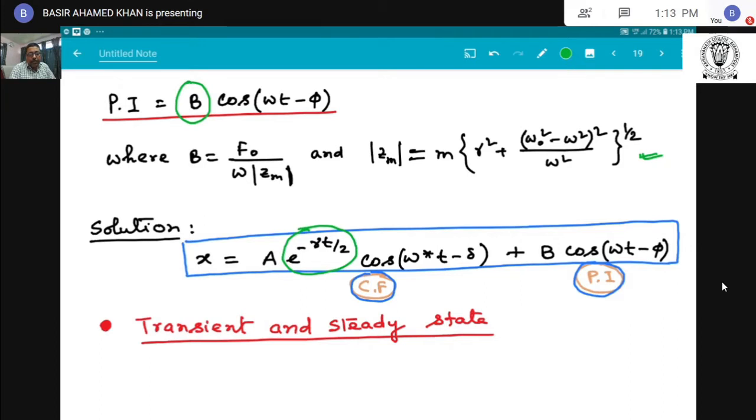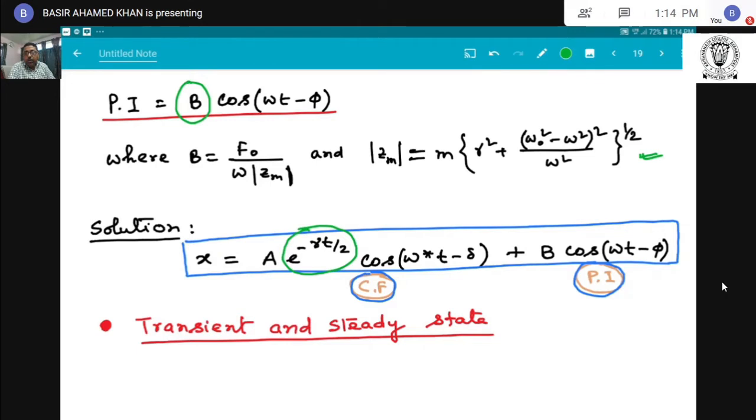After some time, due to this term, the complementary function dies out, and only the solution which is the particular integral, b cos (omega t minus phi), remains, which is the driving force, where omega is the frequency of the driving force.